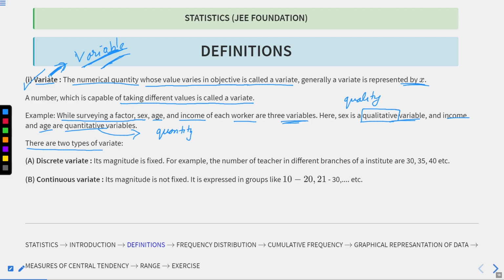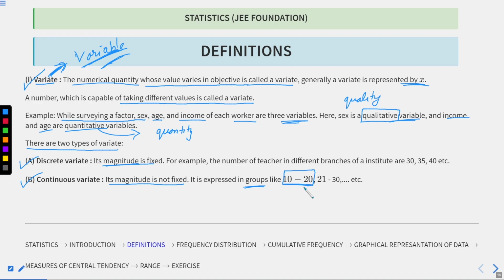There are two types of variate: one is discrete, another is continuous. In a discrete variate, its magnitude is fixed, and in a continuous variate, its magnitude is not fixed, it is expressed in groups. For example, 10 to 20: suppose there is a student named Arun who has marks between 10 to 20. His marks can take any value in between 10 to 20.